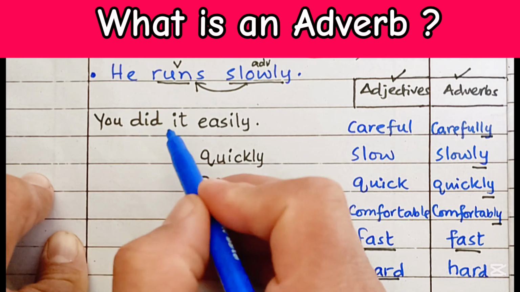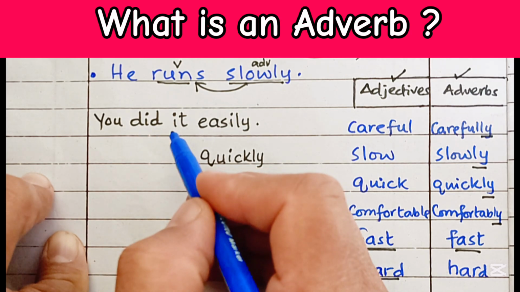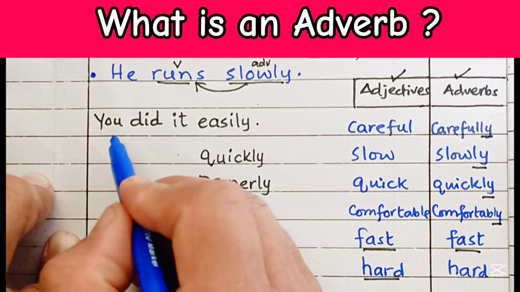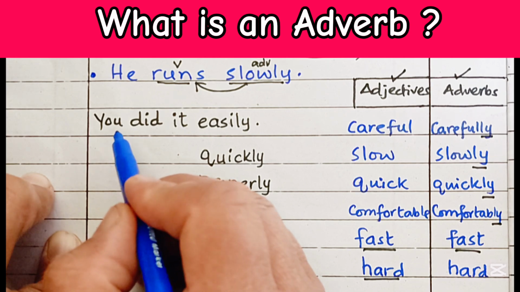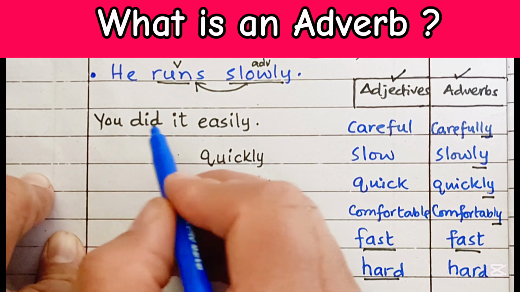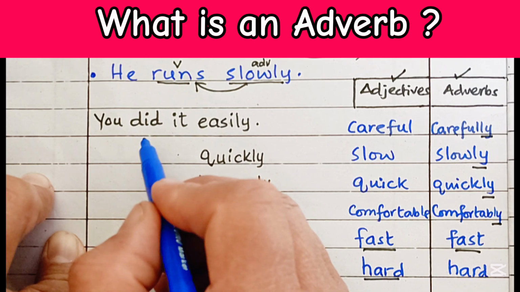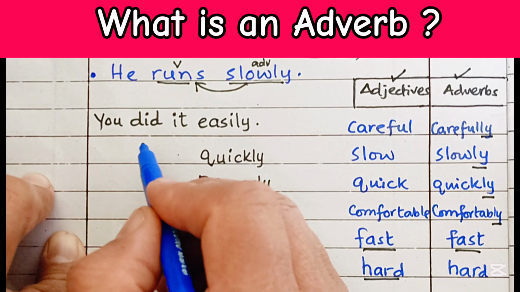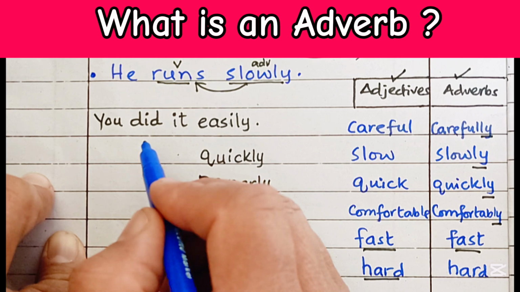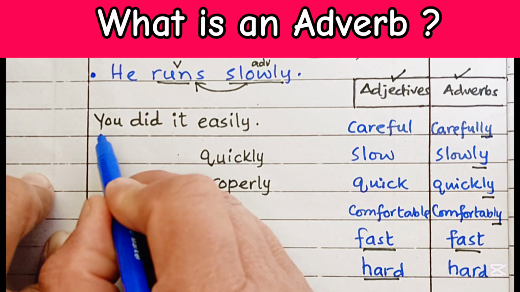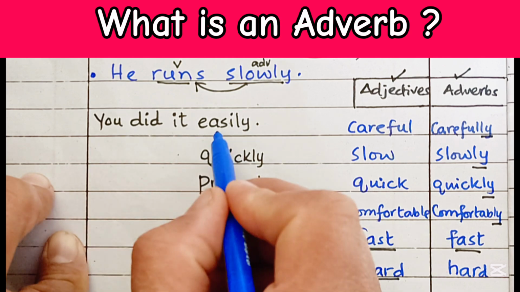Adverbs provide information about how somebody did something. We use these for actions. So adverbs are used for actions in order to explain actions. For example, look at this example: you did it easily.